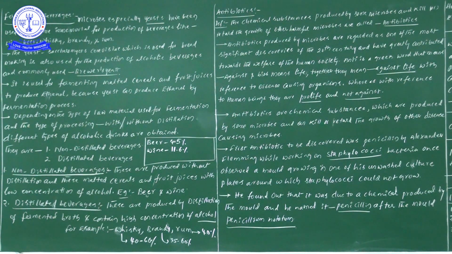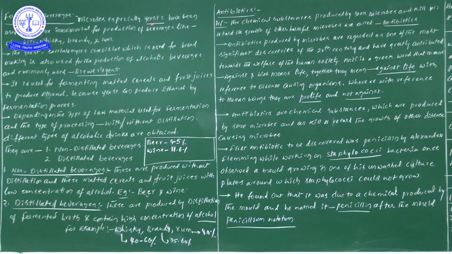Now from our subject point of view, what is the scientific name of this yeast? The yeast's scientific name is Saccharomyces cerevisiae. Don't forget this point, this particular scientific name is important. This yeast comes under Ascomycetes in the kingdom Fungi. So yeast is the one and only unicellular fungal example. Don't forget this point, they ask it many times in examinations.